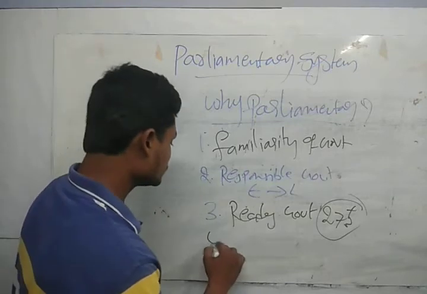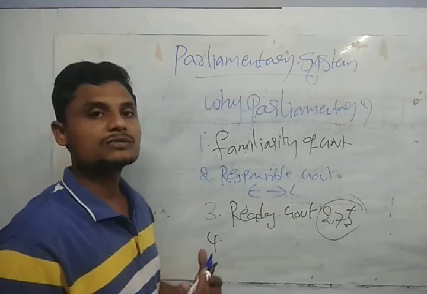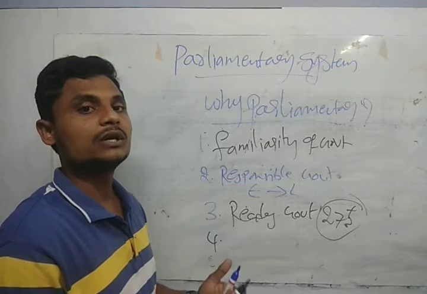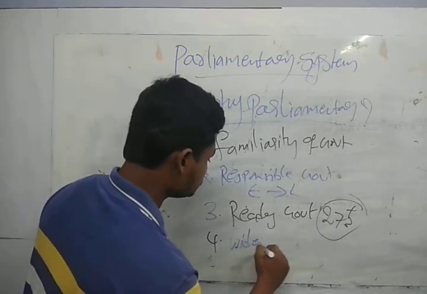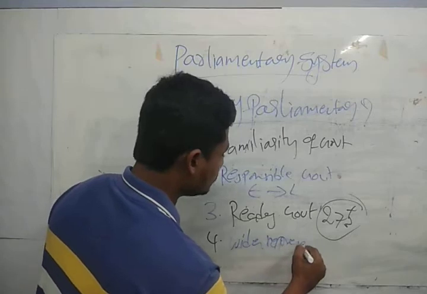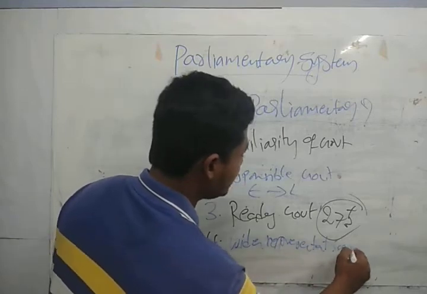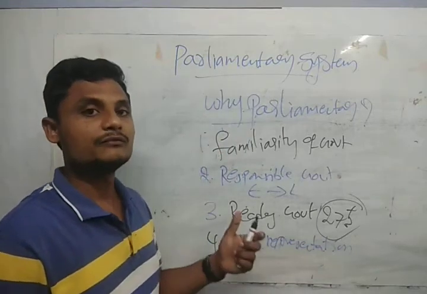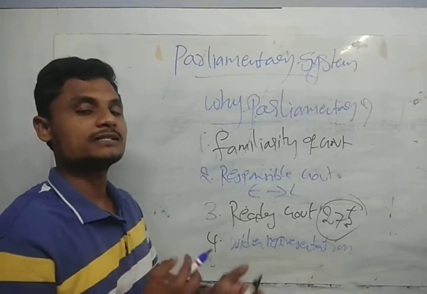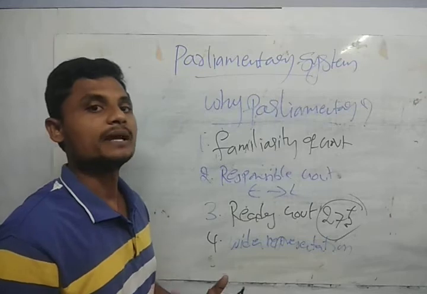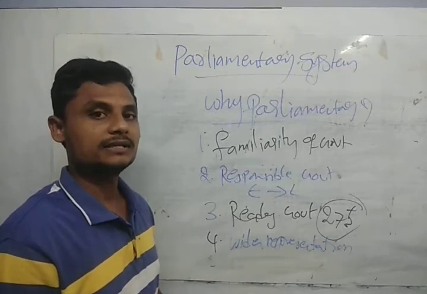And one more thing is that our makers wanted to give wider representation in the elections. We have wider representation, guys, whereas the presidential form of government does not have that much wider representation in its elections.